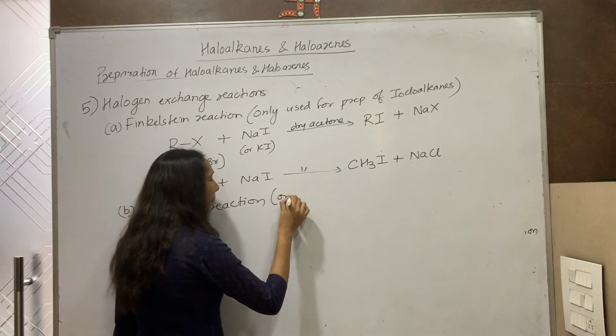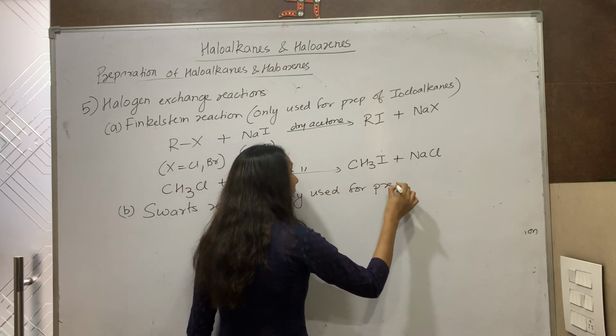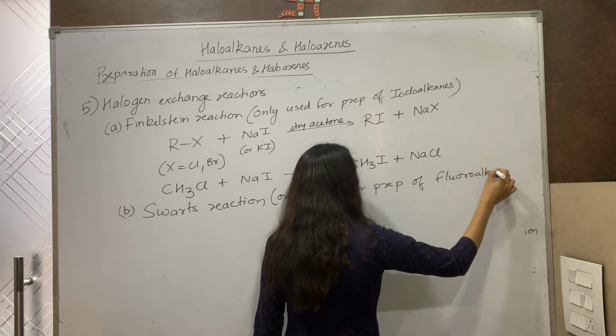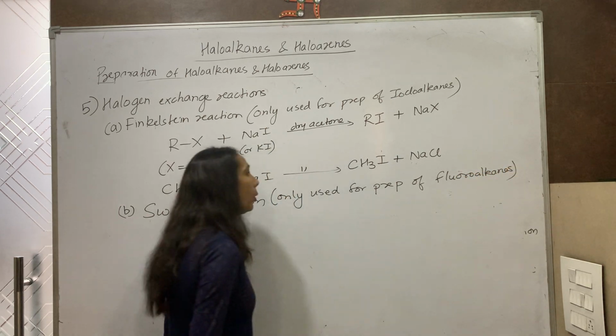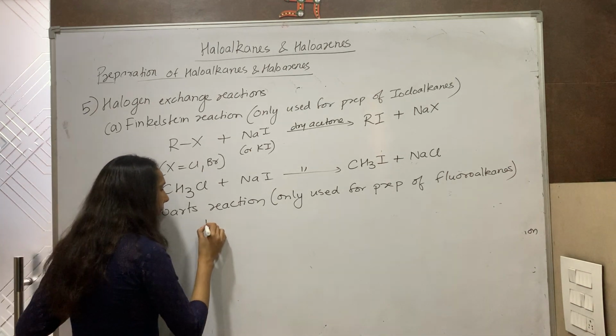It is used for the preparation of fluoroalkanes. Used for the preparation of only fluoroalkanes. Let us see.